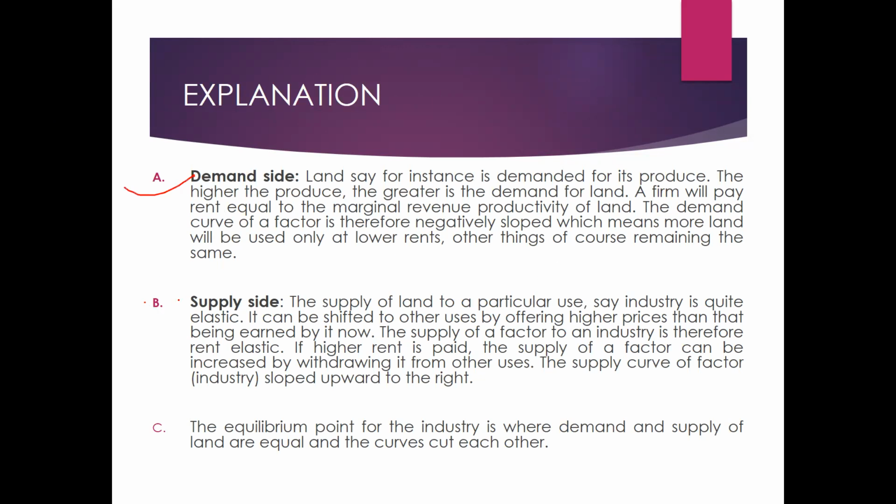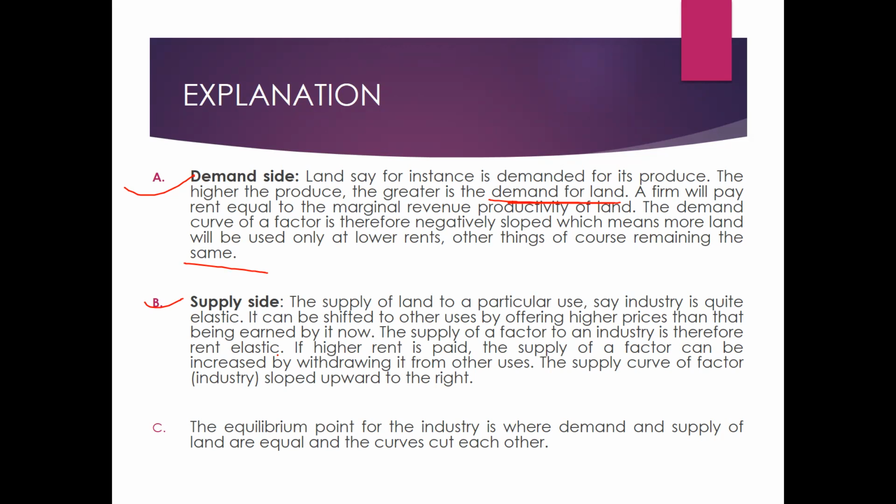Explanation, demand side and supply side. Here land, for instance, is demanded for its produce. The higher the produce, the greater is the demand for the land. As I said earlier also, when a piece of land is demanded more, the price or rent of that particular land would be on the higher side. A firm will pay rent equal to the marginal revenue productivity of land. The demand curve of a factor is therefore negatively sloped, which means more land will be used only at lower rent, other things remaining the same.